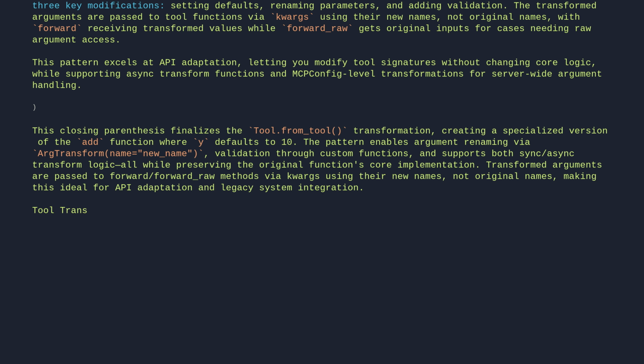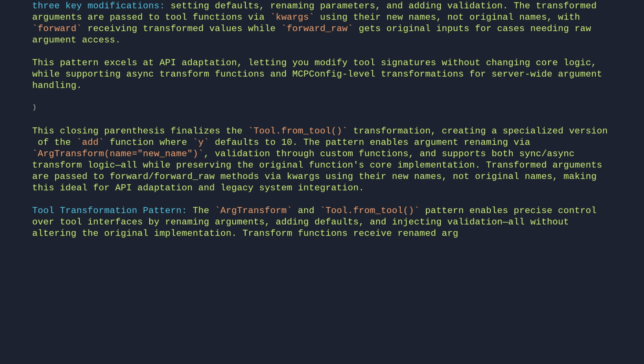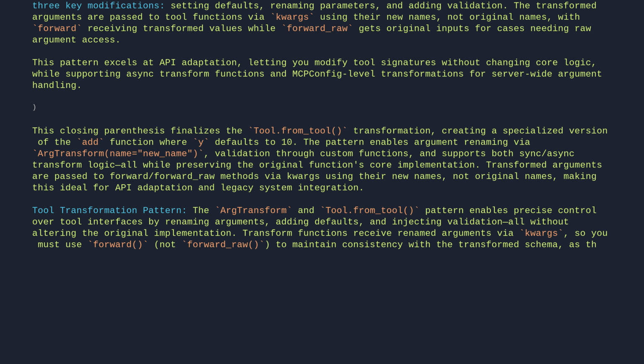Tool transformation pattern. The ArgTransform and tool-from-tool pattern enables precise control over tool interfaces by renaming arguments, adding defaults, and injecting validation, all without altering the original implementation. Transform functions receive renamed arguments via kwargs, so you must use forward, not forward_raw, to maintain consistency with the transformed schema, as the kwargs contain the new names, not the originals.